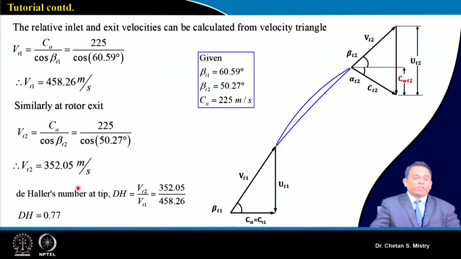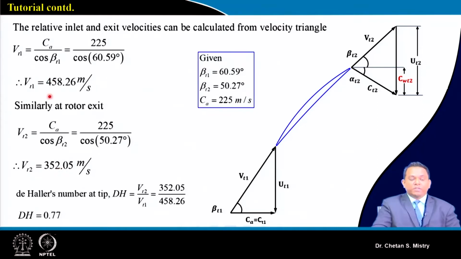From the velocity triangle we can write down our relative velocity at the entry, that is Ca by cos beta 1, and that is coming 458.26 meter per second. You can see the range if we compare what is happening at the hub and at the tip. In the same way at the exit we can do the calculation, and this is coming as 352.05 meter per second.